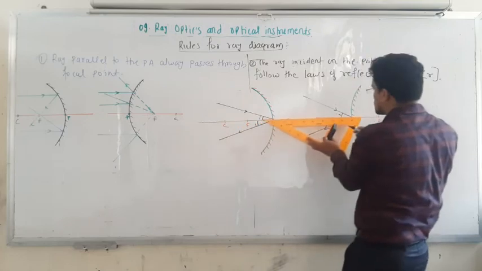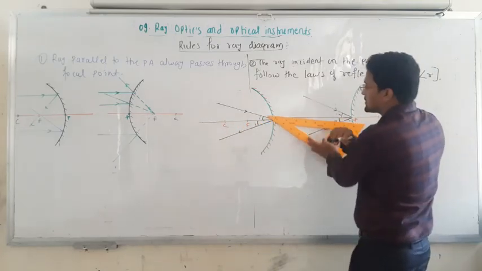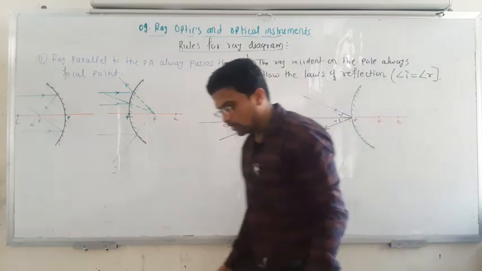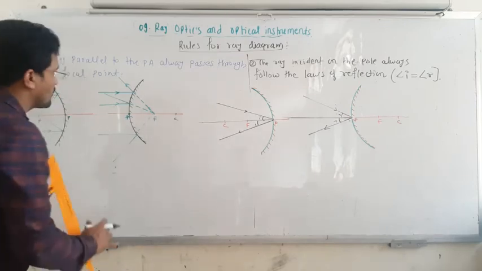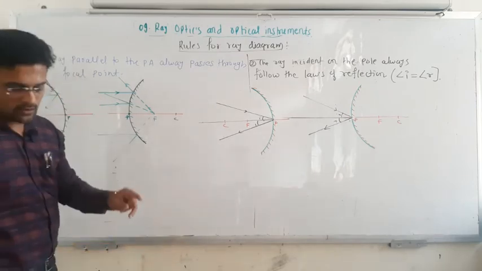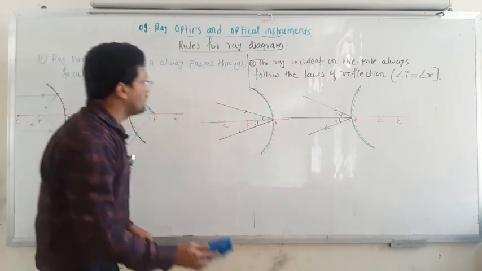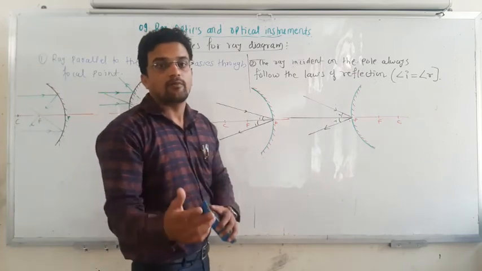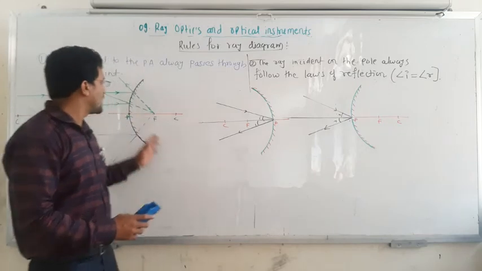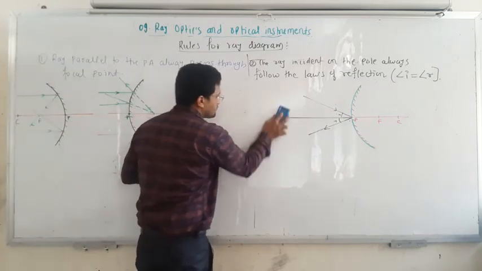So here also, if the ray is incident in this manner on the pole, it is reflected back in the same manner, because angle of incidence is equal to angle of reflection. So these are some rules, and there are some other rules also, but minimum 2 rules are sufficient to know where and what type of image is going to form if you stand in front of the convex mirror or concave mirror. So the next rule is,